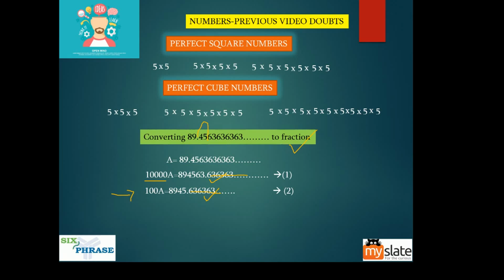Now subtract 2 from 1, and what you get is 9,900a is equal to 885618. The decimal is gone, right? You don't find the decimal because it is cancelled out when you subtract. So the final answer is a equal to this, which is now in fractional form. Of course it is not a reduced fraction, you can still reduce it. I think you should divide it by 6 or 12, but still the answer is in fraction form.